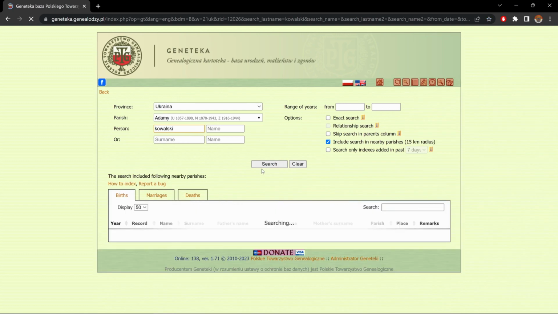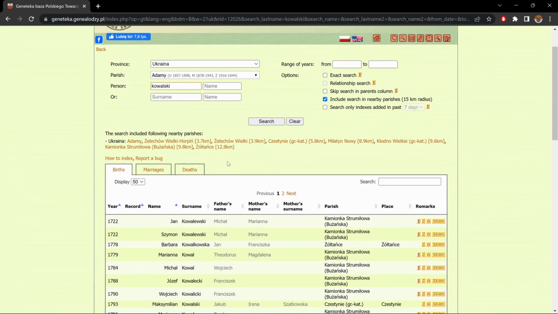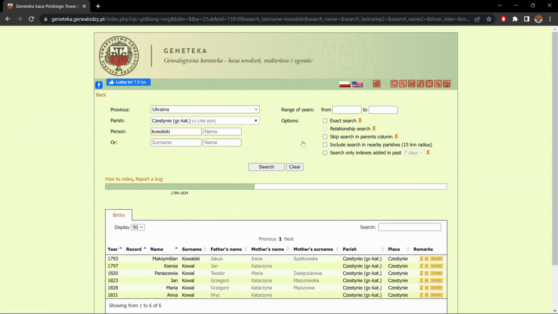I'll do again a search. And just to show you, in this list that I was just talking about, as you could see, it's interactive. So if we click on one of them, it'll give us all the results of that one specific parish. Okay, now I want to show you guys what these icons are for.